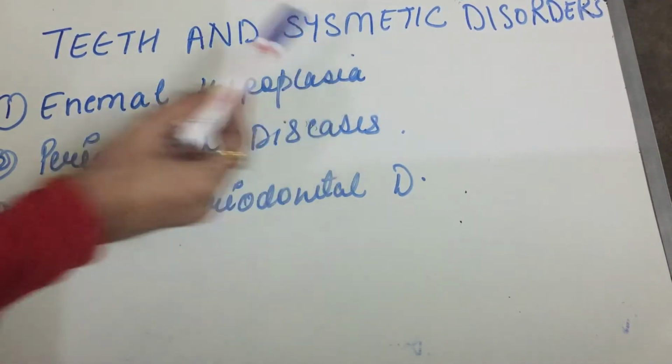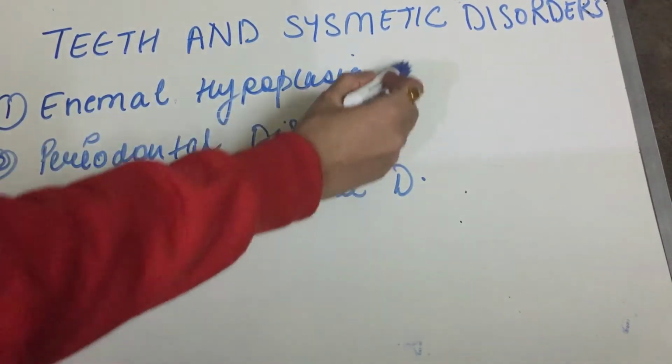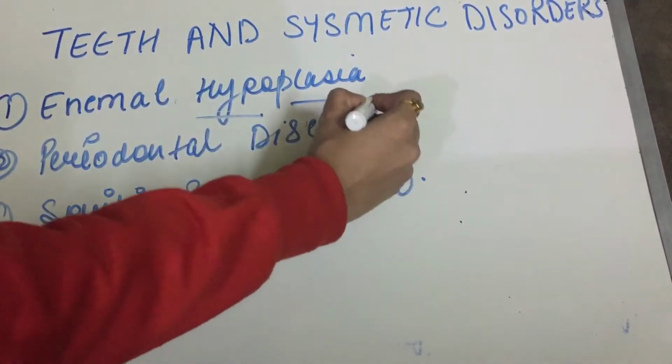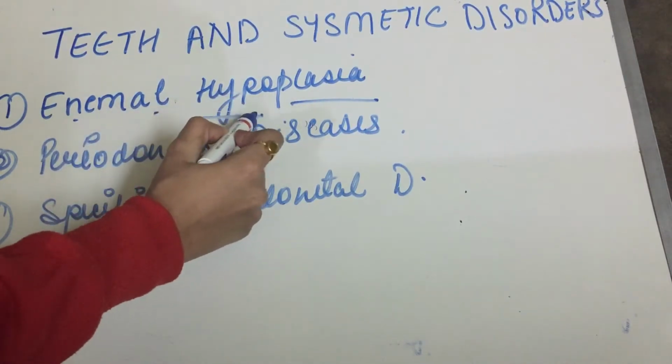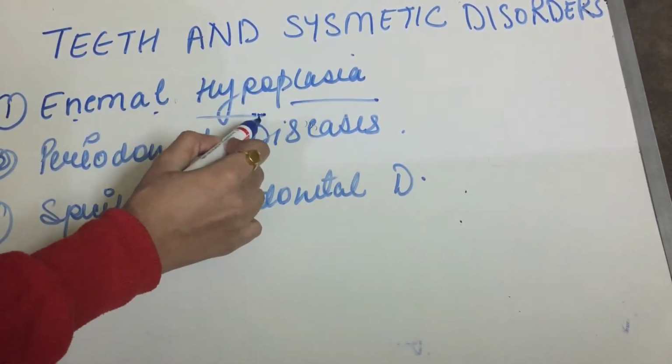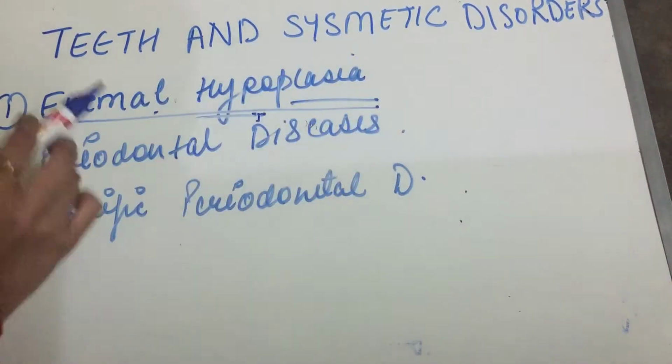Starting with enamel hypoplasia, the name itself tells about the enamel. Hypoplasia means enamel is underdeveloped, the tissue has not developed fully, so it is enamel hypoplasia.